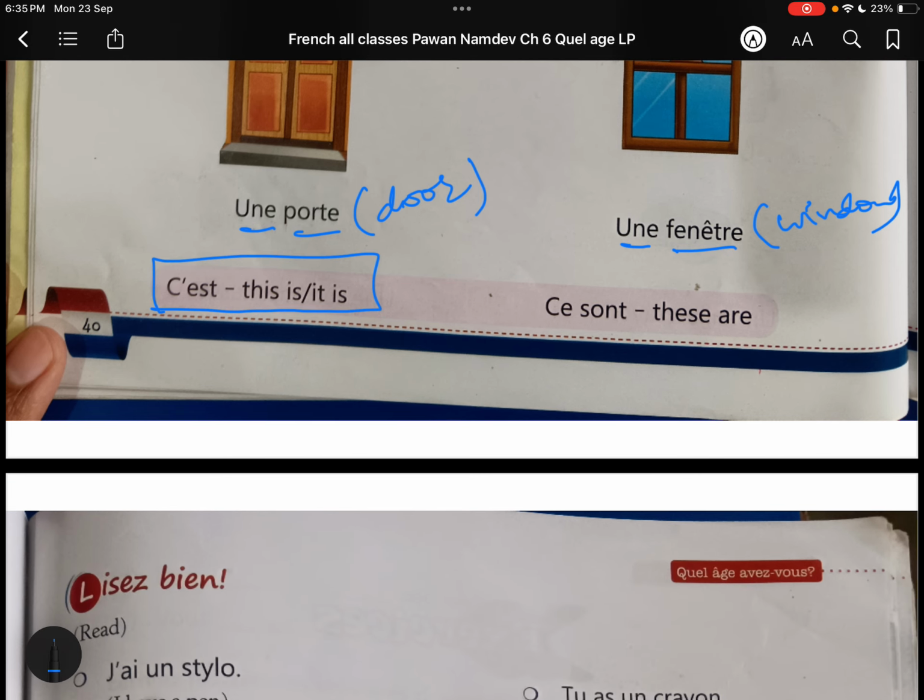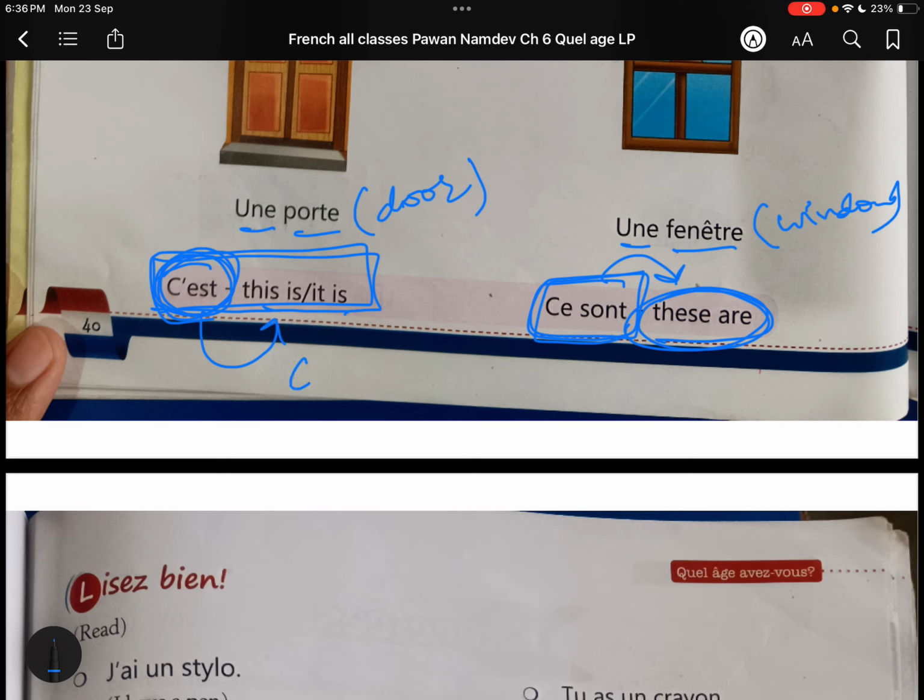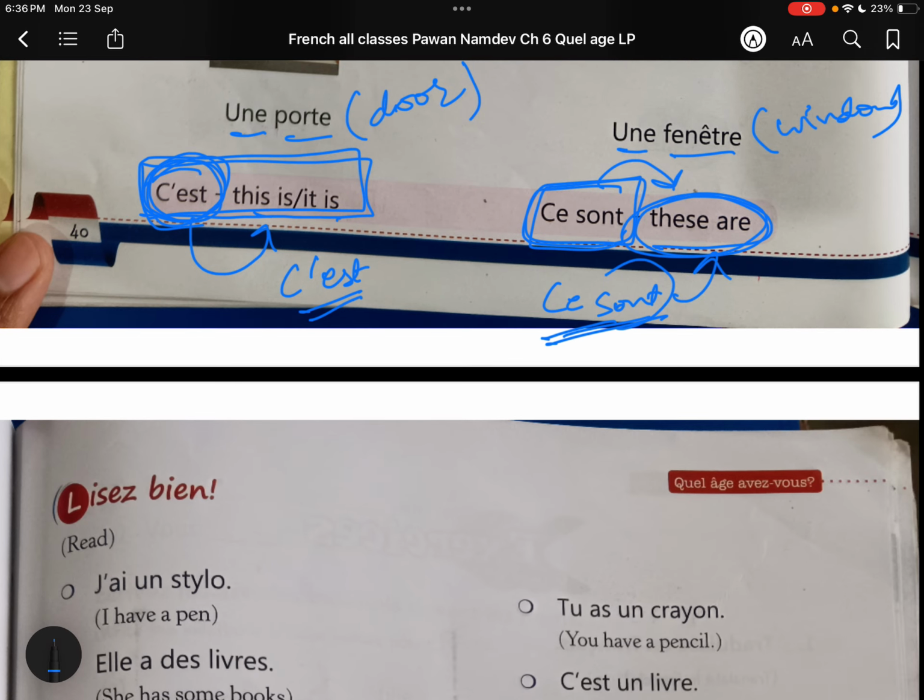C'est, guys, means this is or it is. It's the expression C apostrophe est. Ce sont means these are. Ce sont means these are, C'est means this is. So C'est means this is or it is. Ce sont means these are.